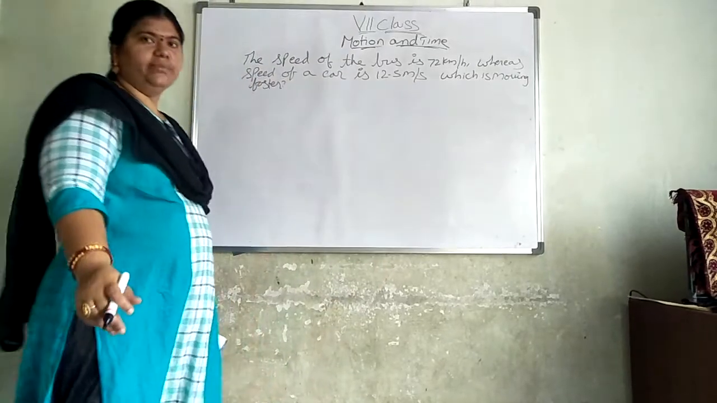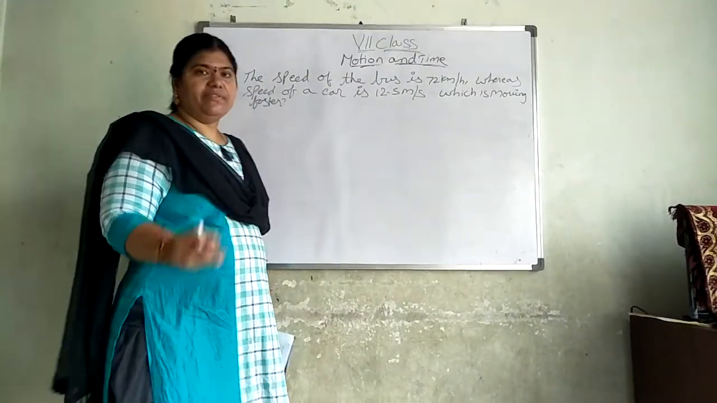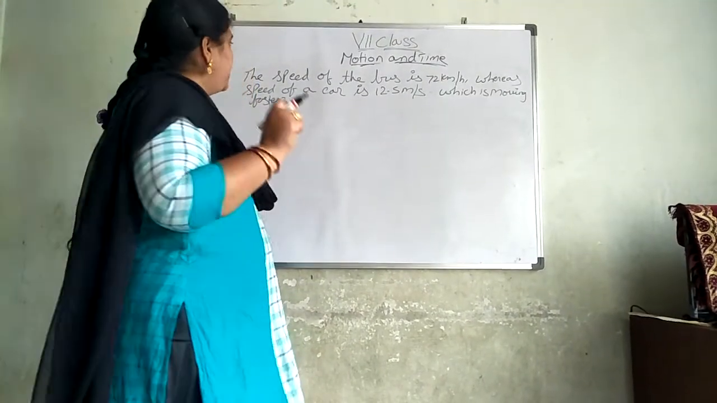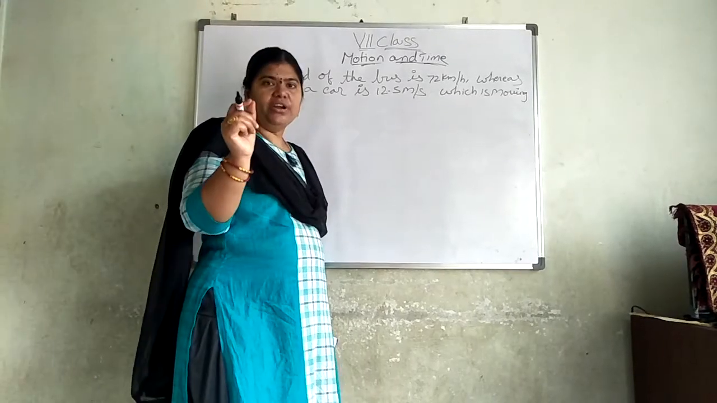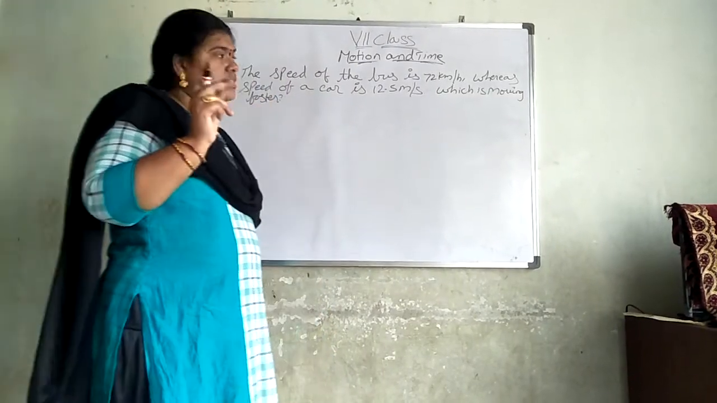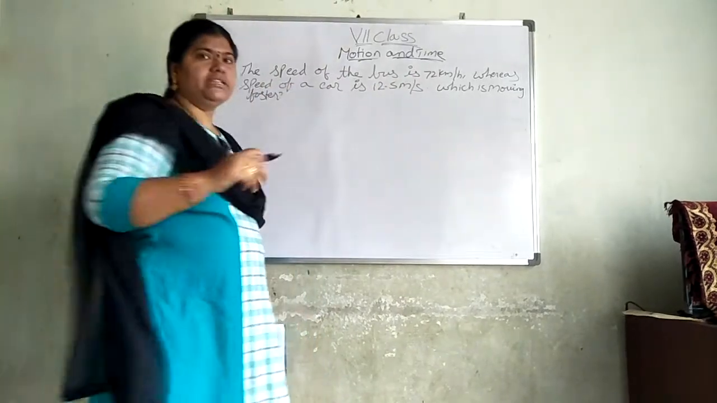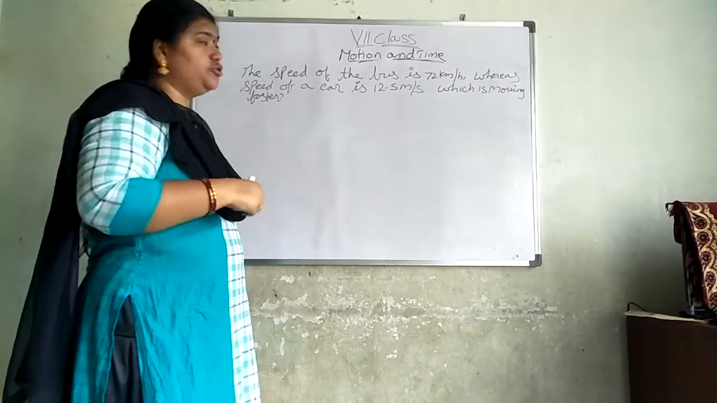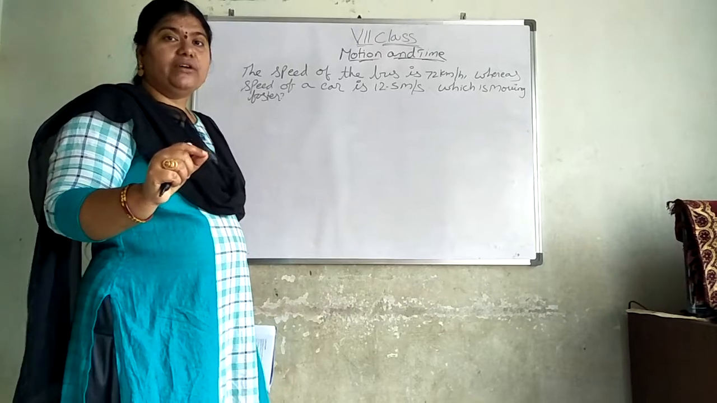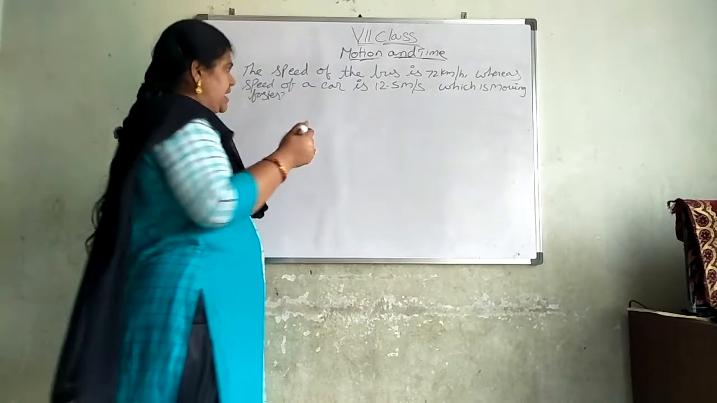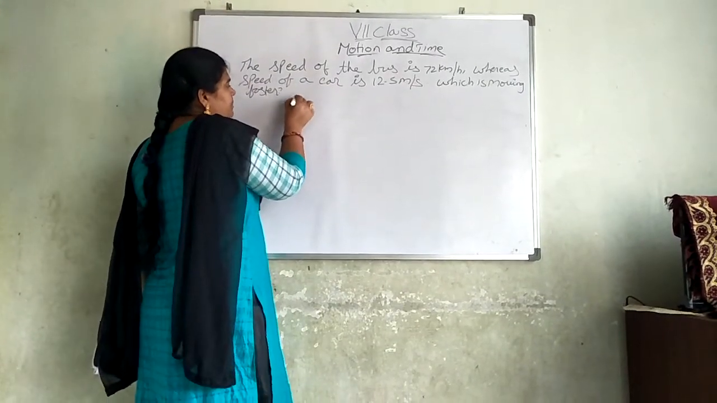Please see the question here. The speed of the bus is 72 kilometers per hour, whereas the speed of the car is 12.5 meters per second. Two are given for you. One is in kilometers per hour, the other one is in meters per second. What he is asking us to do? He is asking us to find out which one is faster.